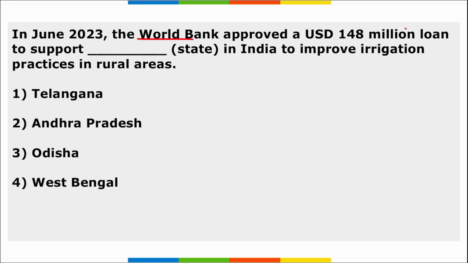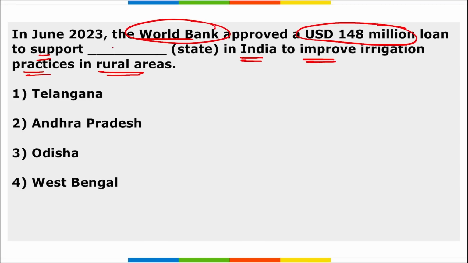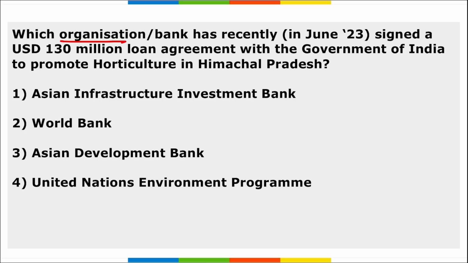Next, the World Bank approved a $148 million loan to support West Bengal in India to improve irrigation practices in rural areas. So option 4 is right here. West Bengal aims to increase farmers' income through production of a range of pulses, fruits and vegetables which require water for irrigation.